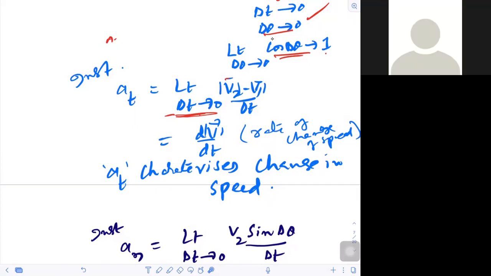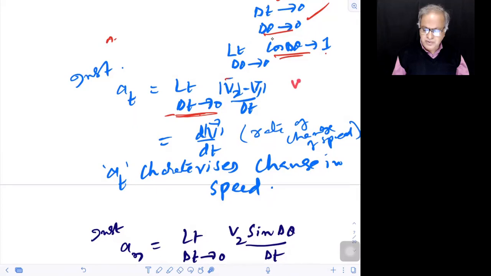This is mod V2 minus mod V1. Why did we put the mod? Because we don't want this to be V2 bar minus V1 bar, do you follow? That is a velocity change. Here it is only the speed change, simply V2 minus V1. If you don't want to write that mod, leave it. So V2 minus V1 by delta T is nothing but delta V by delta T. In the limiting condition, delta V by delta T becomes dV by dt. That's all.